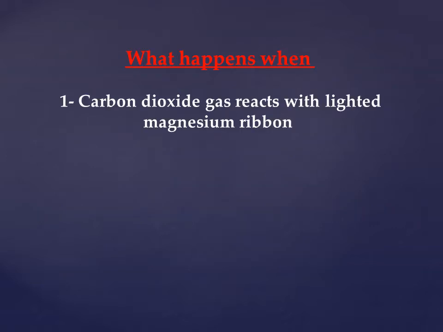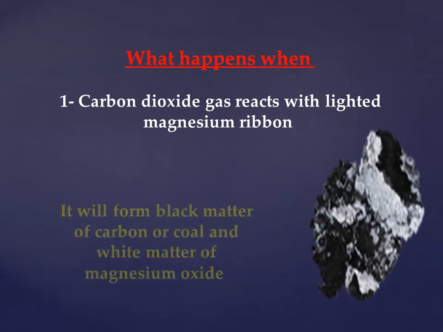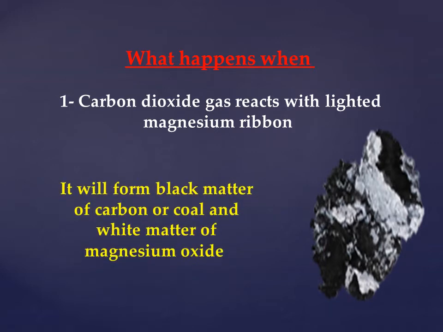When I ask you what happens when carbon dioxide gas reacts with lighted magnesium ribbon, by the reaction, as we see, two matters will form. It will form black matter of carbon or coal and white matter of magnesium oxide.